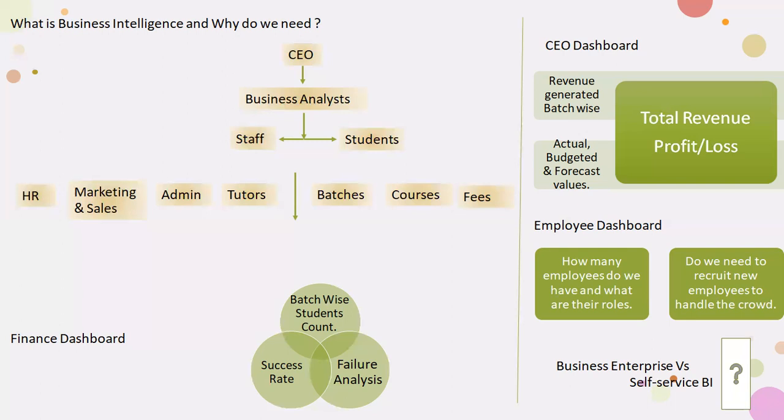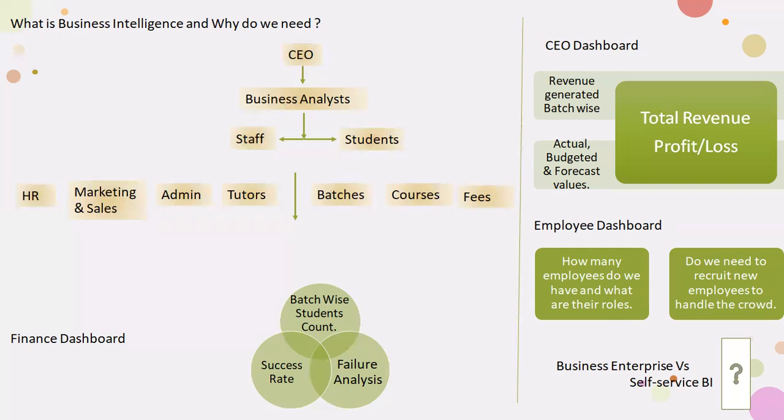I have got the data, everything, in an Excel or in a database. Once I get the data, I'll ask someone to create a report so that I'll have all the details in front of me in a system, in a report. Once I click that, I can go through each and every state and each and every place and check it in that particular report: how many batches are going, how many courses are going, what is about the fees, how many students have paid the fees, and how many people still remain to pay. At the same time, if the batches are increasing, then he can again access the tutors, how many tutors there are, and whether they are sufficient or not.